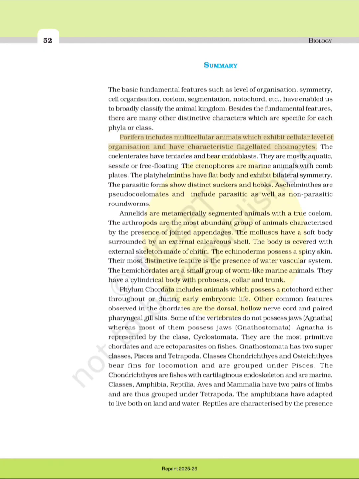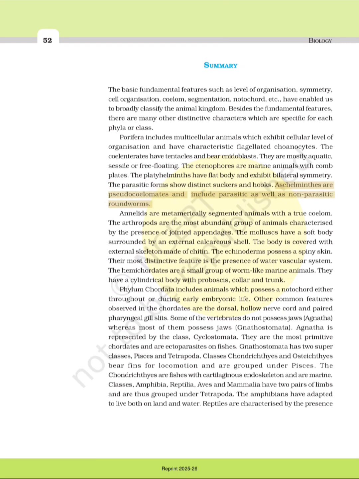Porifera includes multicellular animals which exhibit cellular level of organization and have characteristic flagellated choanocytes. The coelenterates have tentacles and bear nidoblasts. They are mostly aquatic, sessile or free-floating. The ctenophores are marine animals with comb plates. The platyhelminths have flat body and exhibit bilateral symmetry. The parasitic forms show distinct suckers and hooks.